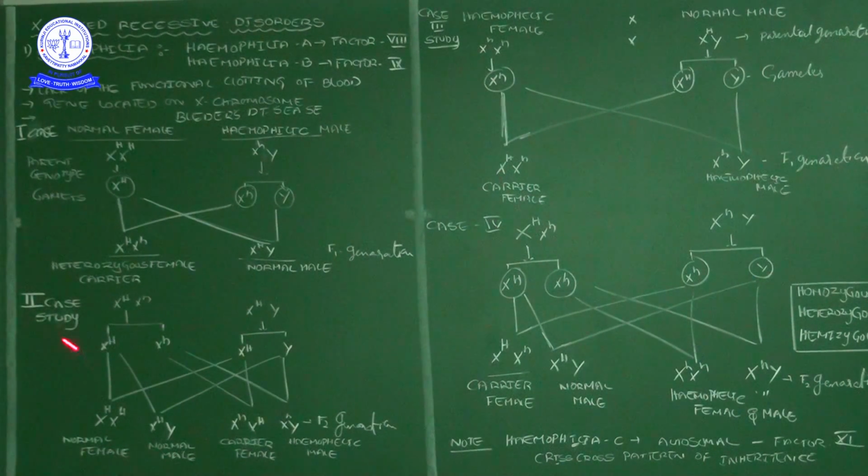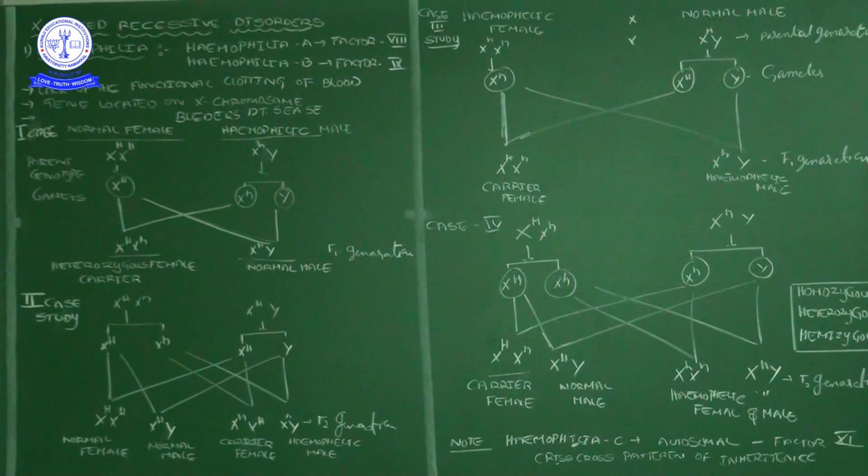So, a normal male. Then the next one is the X small h egg, fertilized by the X capital H. So X small h and X capital H. Sometimes we may write it as X capital H first, that is not a matter. This also seems like the mother, so it is also a carrier female. This is the first time I have used the word carrier.